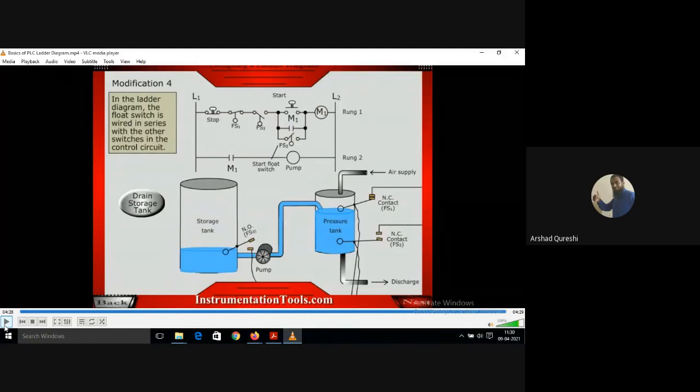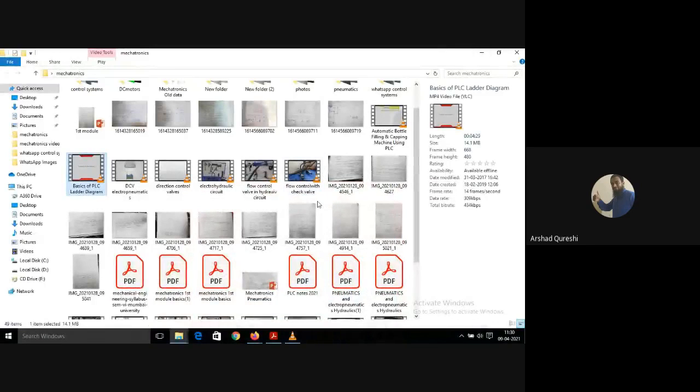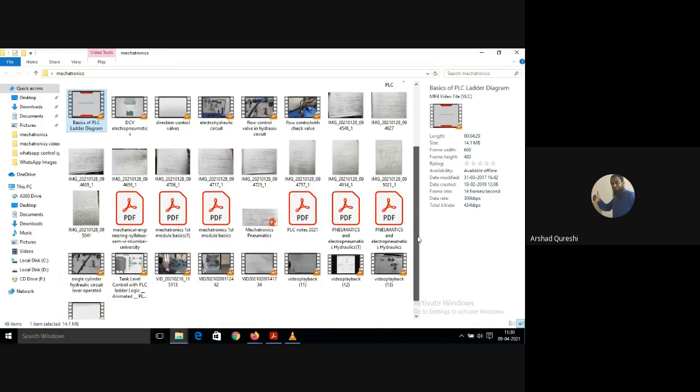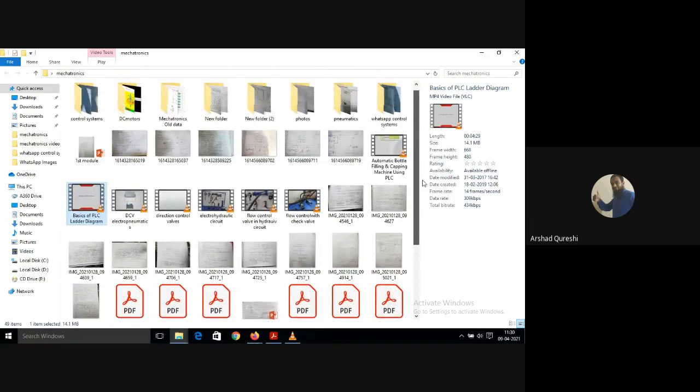So my question is, if below FS2 I connect FS4, a normally open contact, is it possible that with this same FS2 contact, as soon as the water level goes down, the normally closed contact will be closed, but the other contact FS4 will get open? So I can make that connection, students, so that I get a circuit as per my use.